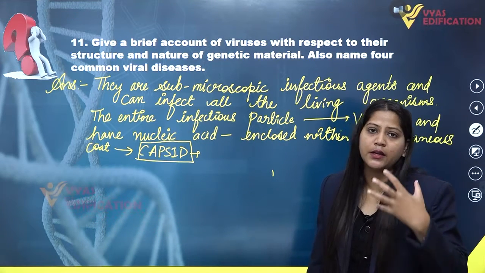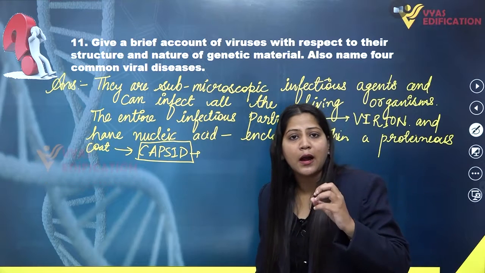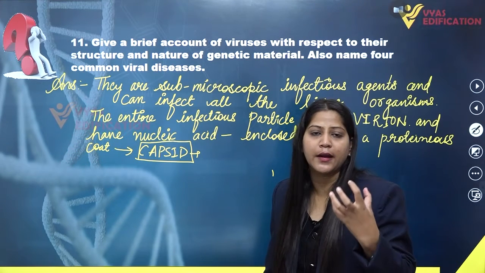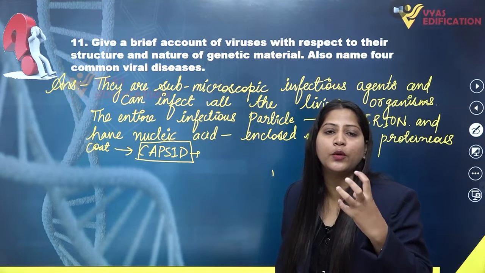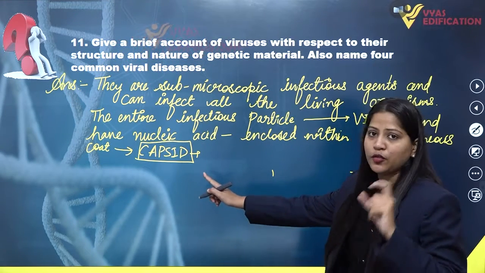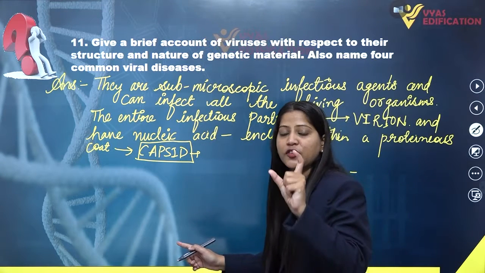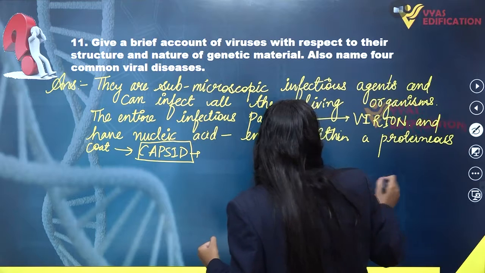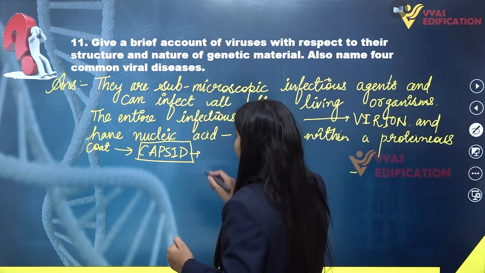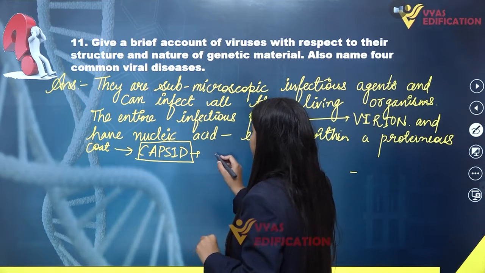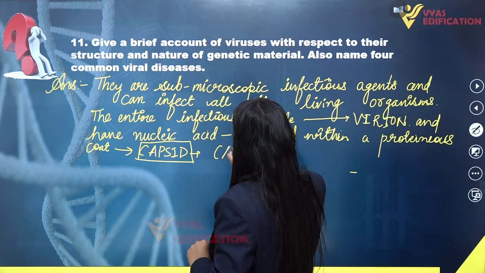It can be RNA, it can be DNA. So they are the organisms which only have nucleic acids such as RNA or DNA, which is enclosed by a proteinaceous membrane or a coat which is known as capsid. So capsid is the name for that coat which is proteinaceous in nature and encloses the genetic material or nucleic acids. This capsid, or the protein coat of viruses, is made up of capsomeres.